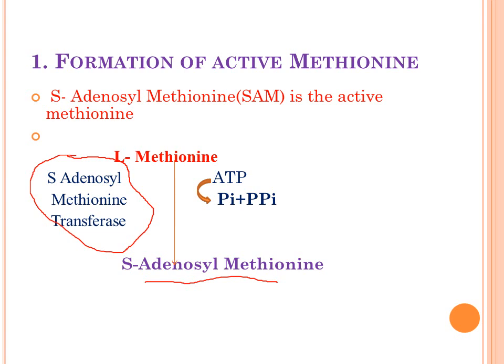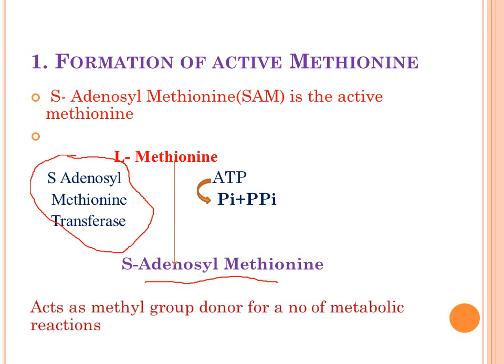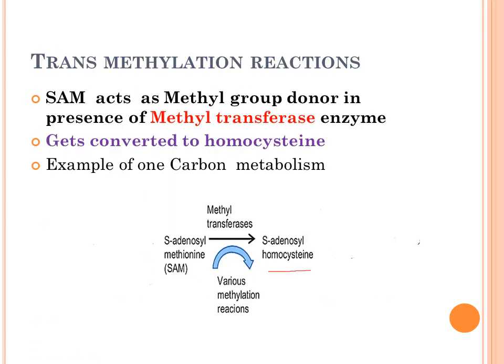Now this S-adenosyl methionine is going to act as a methyl donor, which will be utilized for various 1-carbon reactions. I hope you can recall some of the 1-carbon reactions we have already discussed during the course of other amino acids. Methyl transferase will be the enzyme involved during the various transmethylation reactions, and in this course S-adenosyl methionine will itself get converted to S-adenosyl homocysteine.